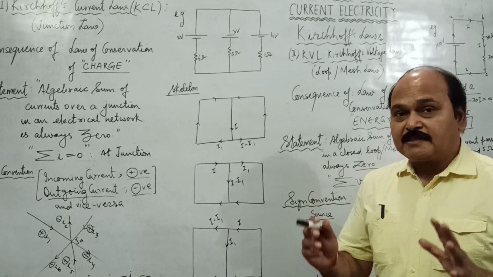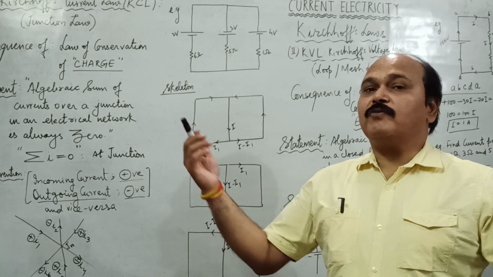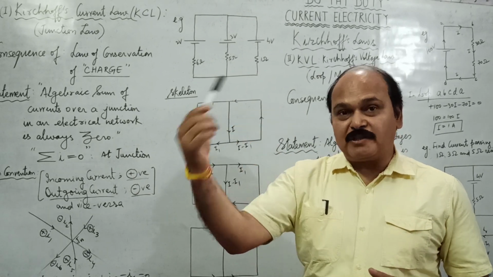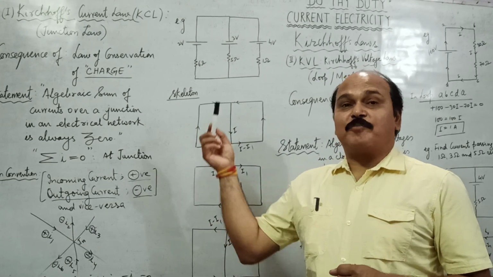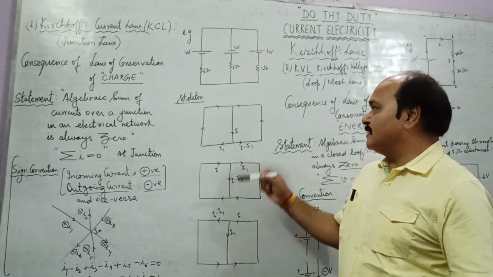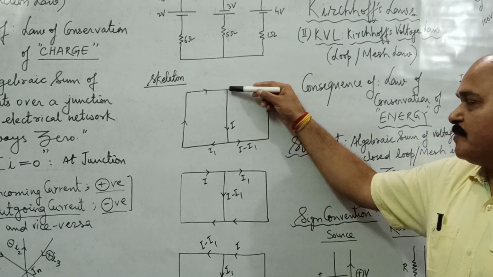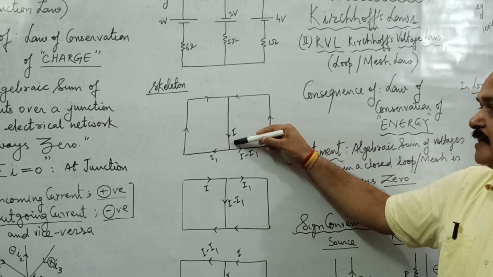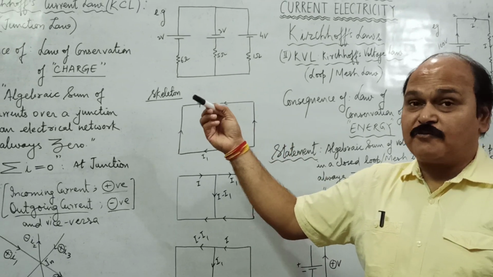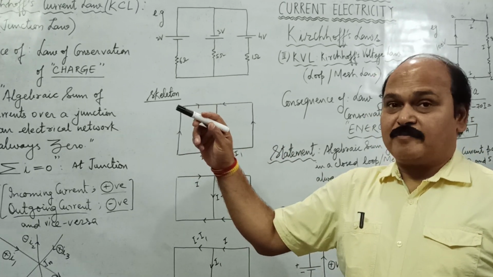And see, we can start from any branch with any value of current, and we have to move with that current, distributing the current such that the current approaching the junction is the same as the current moving away from the junction. Like this is the skeleton, and I have started from this middle branch, I. And when we come back to the same branch where we started from, the current comes out to be the same.